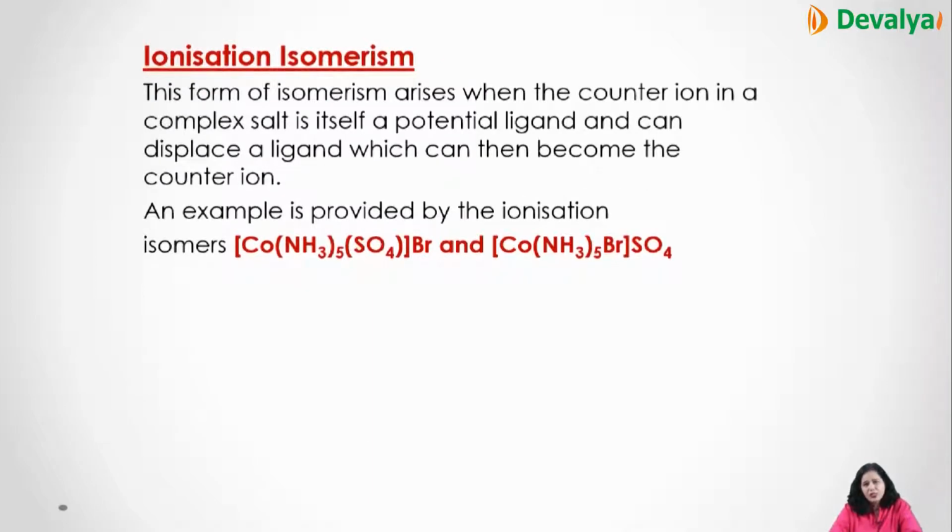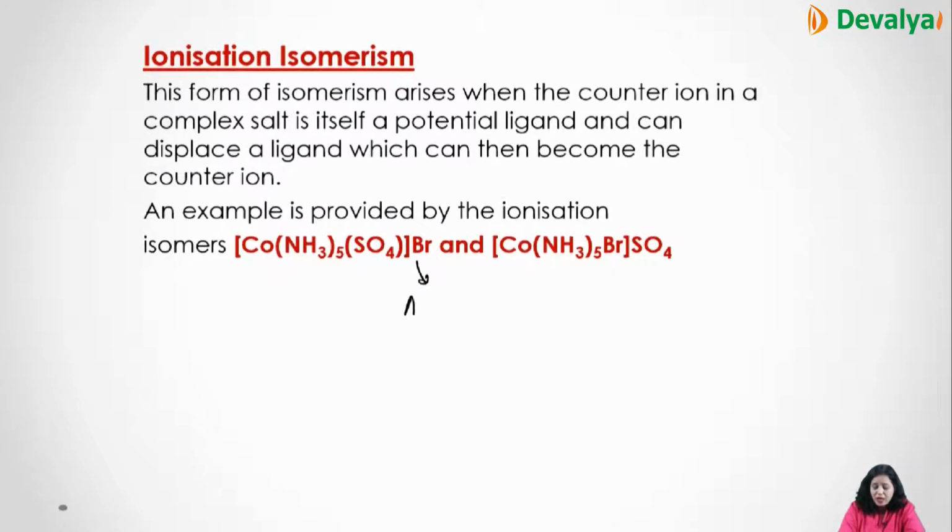Then is the ionization isomerism. This type of isomerism occurs when the counter ion in the complex salt is itself a potential ligand and displaces the ligand, which will then become the counter ion. The definition is difficult, but the example I'll explain to you. Like you have [Co(NH3)5SO4]Br. Now this I have already told you, this is the primary valency which cleaves.